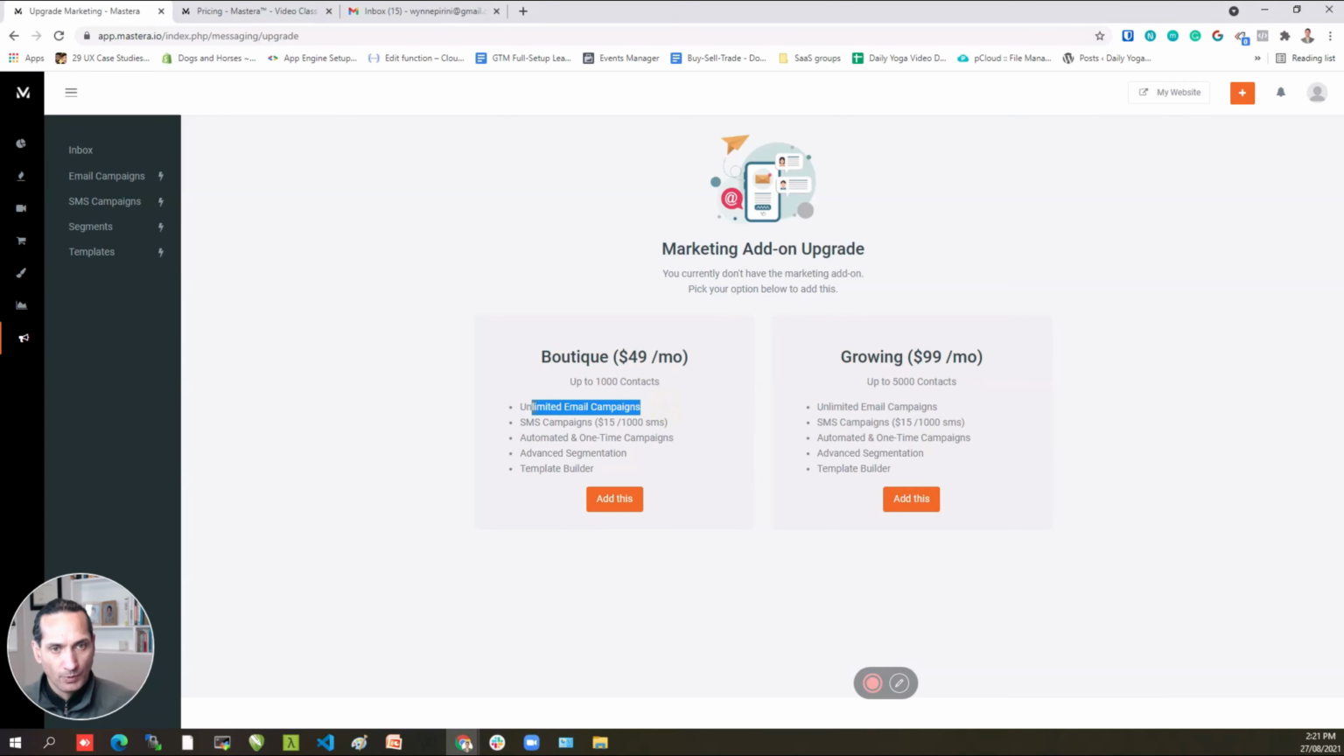So when you upgrade to one of these packages here, whether it's boutique or growing, depending on how many contacts you've got, it will unlock things like email campaigns, SMS campaigns, automated and one-time campaigns, which are basically marketing automations, and advanced segmentation. Not 100% sure what that is, but if I had to take a guess, I would say it's people that are maybe prospects and haven't become paid members, maybe they've bought a package, etc., etc. The last one is this template builder, and I actually have no idea what that is.